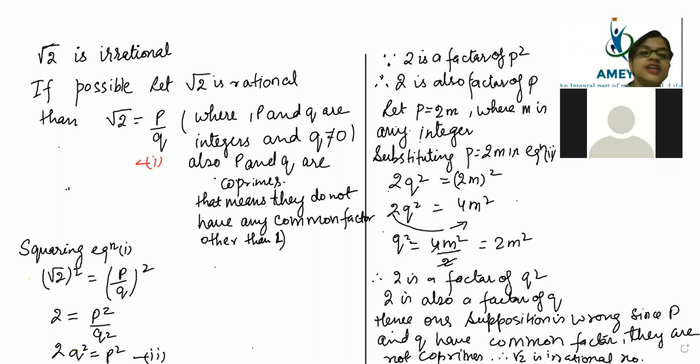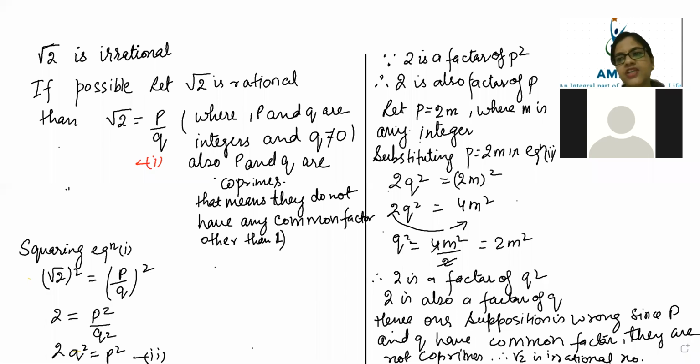Root 2 is a rational number. We have taken this because they told us to prove that root 2 is irrational. What did they tell us, beta? They told us to prove that root 2 is irrational. Then what do we have to do? We cannot prove it by a mere statement. So we made a plan. We said, let it be possible that root 2 is rational. Okay, we went to the opposite side. They told us to prove irrational. We said, okay, it is not irrational, so it is rational now.